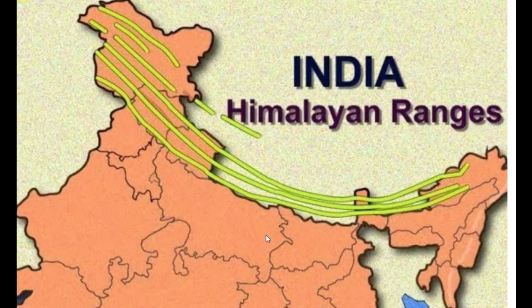You can see India's map, and here these lines show the Himalayan range. So a group of very high hills usually forming a long chain is called ranges, the Himalayan range. They are very steep at their top because they are very young mountains compared to the Aravallis. Those are round in shape at the top, which shows they are old mountains.